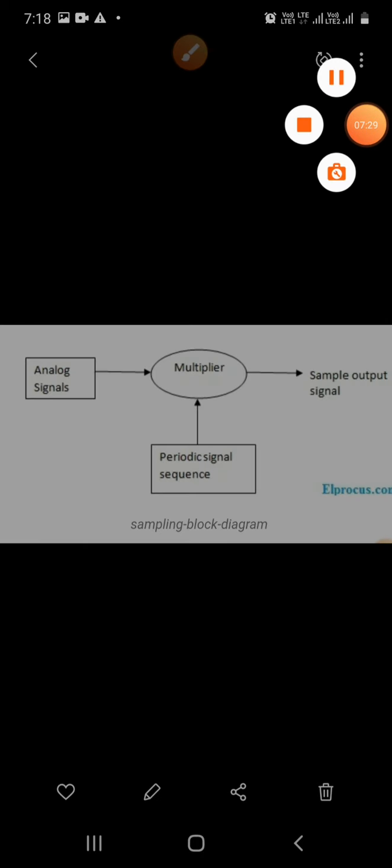So here the output sampled signal is represented by the samples, and these samples are maintained with a gap, and these gaps are termed as sample periods or sampling intervals. Sampling intervals are nothing but our Ts. Ts is your sampling interval, and the reciprocal of the sampling period is known as sampling frequency or sampling rate.